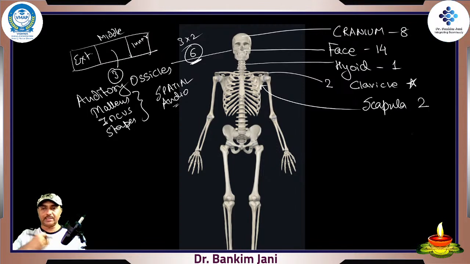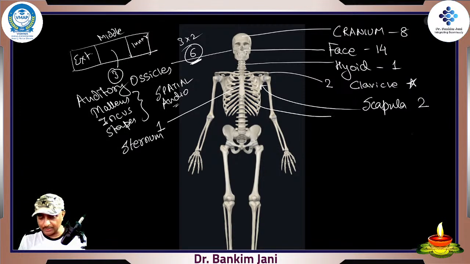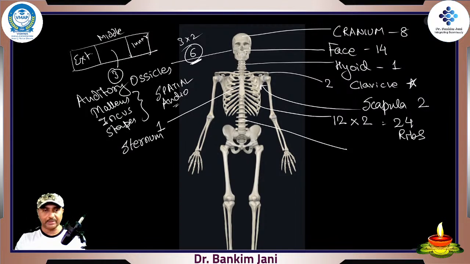Then in between, this one is your sternum, manubrium sternum. Sternum stands for shield. It's like a bone which is like a shield. And then we have got 12 pairs of ribs, so 12 into 2, total 24 ribs, correct? And then all the vertebra from the top all the way down. These all form our entire vertebral column, and this vertebral column has got 26 vertebra.